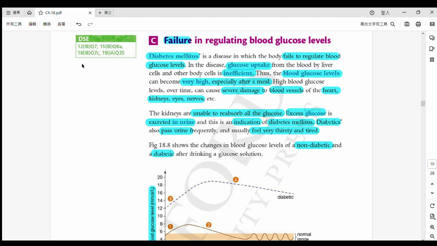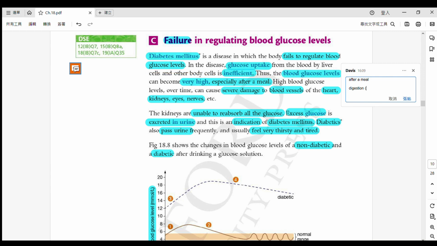Okay, so here I would like to do a little practice. So why is it after a meal? So normally, for example, after you eat a bowl of rice, why will your blood glucose level increase? 點解會突然間上升咗呢？ It is not immediate. Alright, 唔係即刻發生嘅喎。So first of all, we need to carry out one process called digestion. Okay, 我哋會進行一個消化啦。So we digest the bowl of rice, and what will happen?